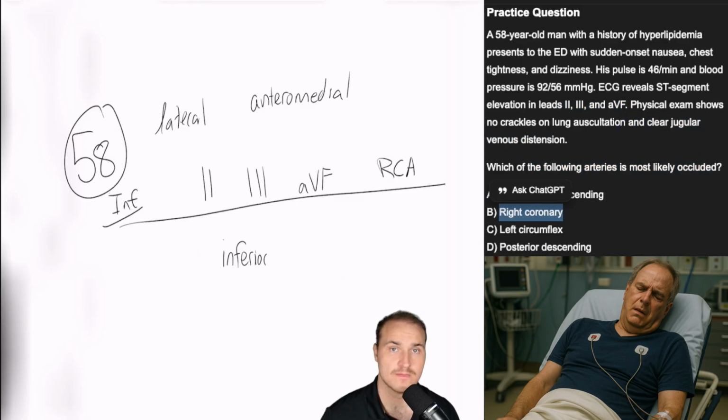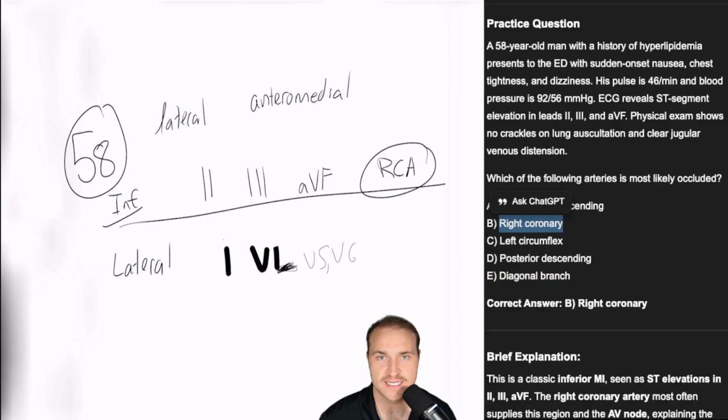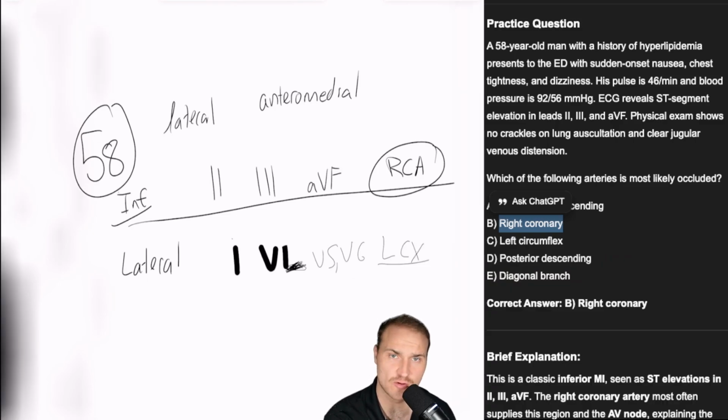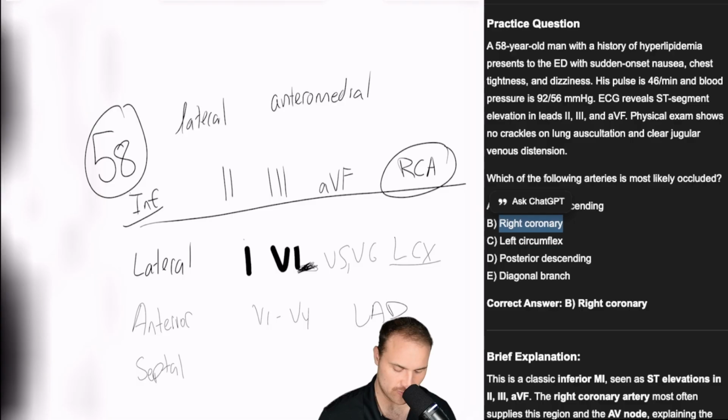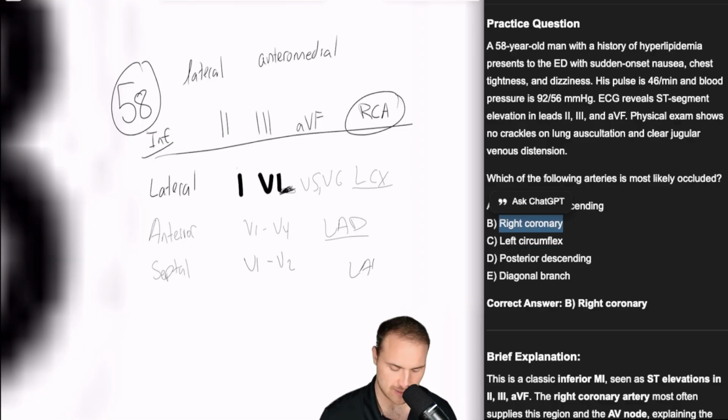Answer, right coronary. Now this is just a table you have to memorize. 2, 3, aVF, this is all right coronary artery. The lateral would be 1, V5, V6, aVL, that's the left lateral wall. V1 to V4 is covered by the LAD. The septal is V1, V2, that's also the LAD, but it's the septal branch. And the posterior is V7 to V9. But that's not on the 12 lead, right? That could be your RCA or the LCX.